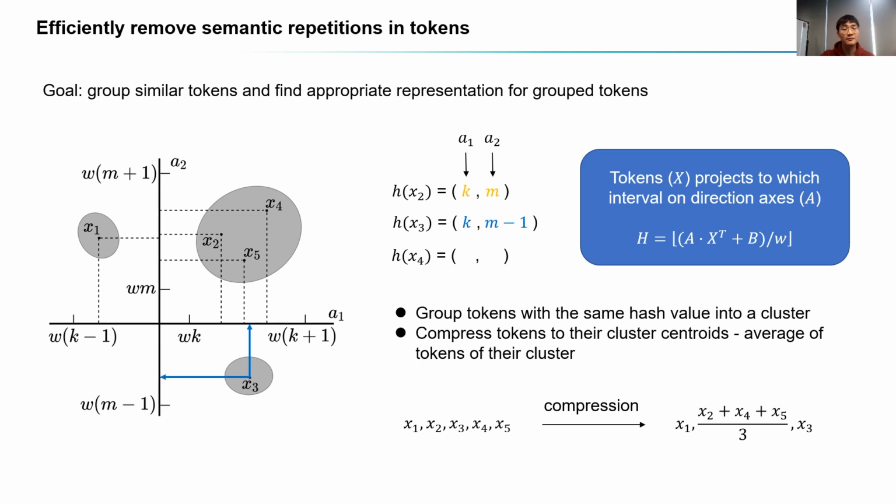It's shown that if direction axes are sampled from standard normal distribution, hash collision of 2 vectors means short L2 distance between them. Thus, we group tokens with same hash values into a cluster and compress tokens to the cluster centroids, which we compute as the average of tokens in the cluster.